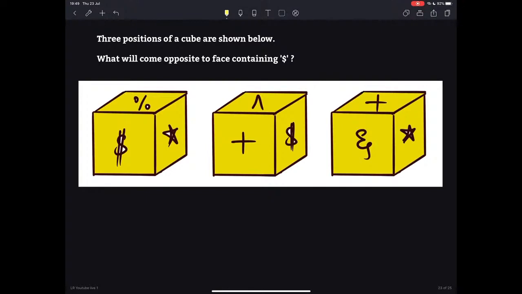We have 3 positions of a cube. You know, every cube will have 6 sides. So we have 3 positions. Now the question here is, what is the opposite of dollar sign? In case of this cube, which is that symbol which is the opposite of dollar sign?